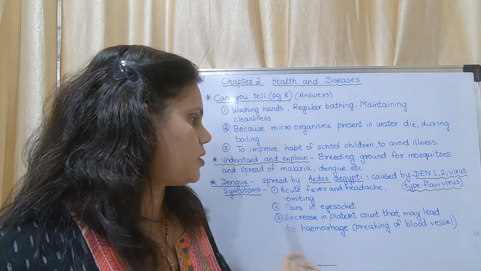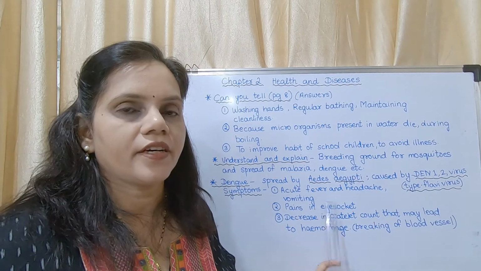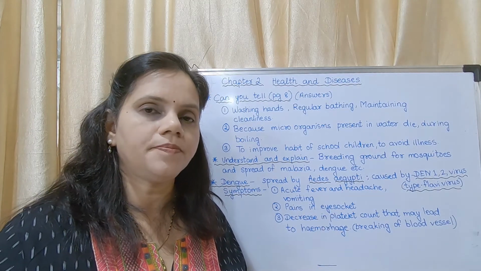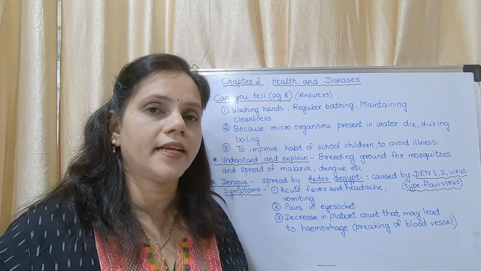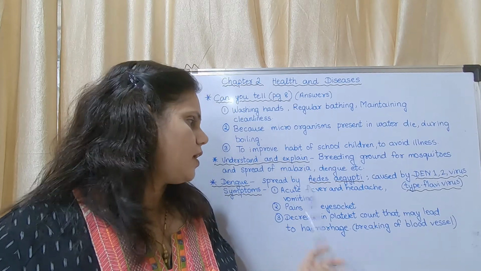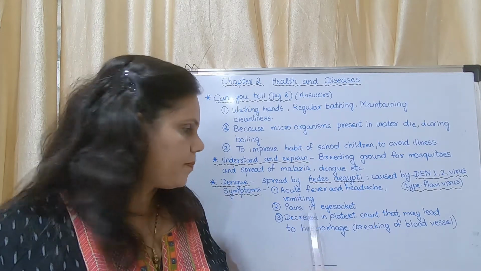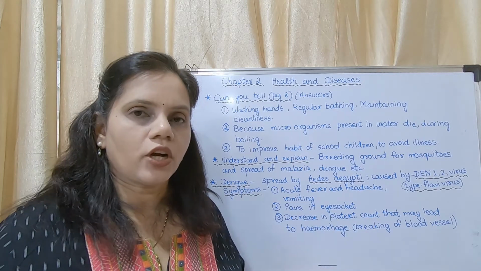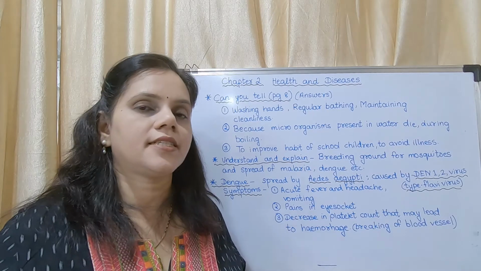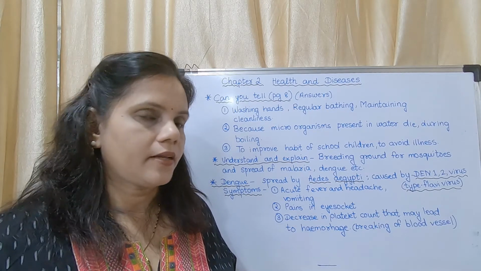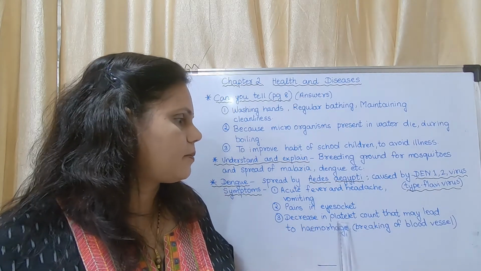Now what are the symptoms? Acute fever. Acute means which is short term, but it is very high. Acute fever and headache, vomiting. Pains in the eye socket, inside the eye socket there is pain. Decrease in platelet count.